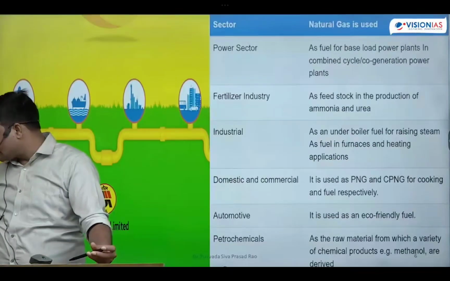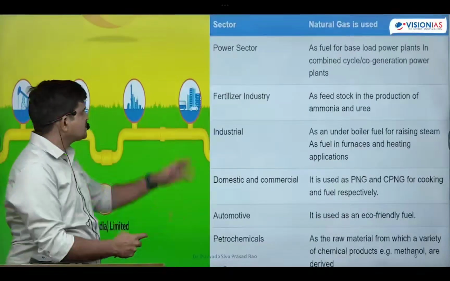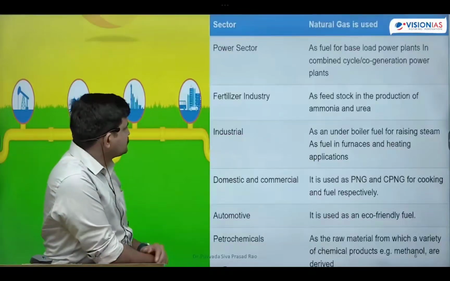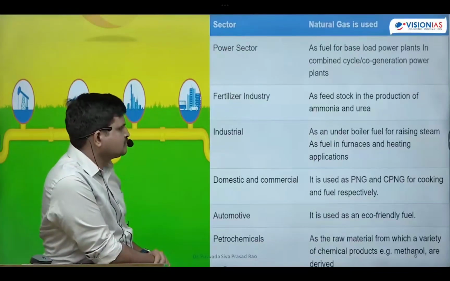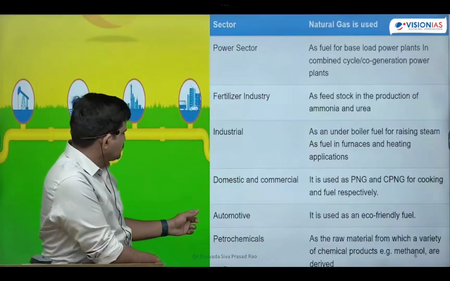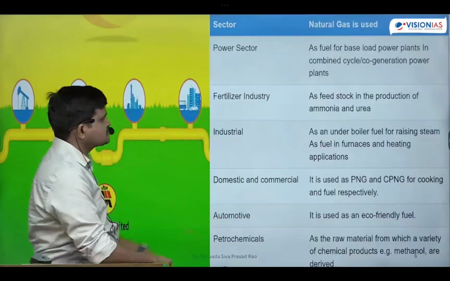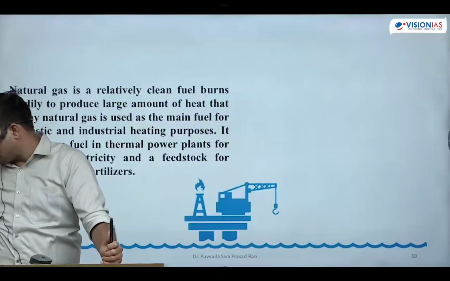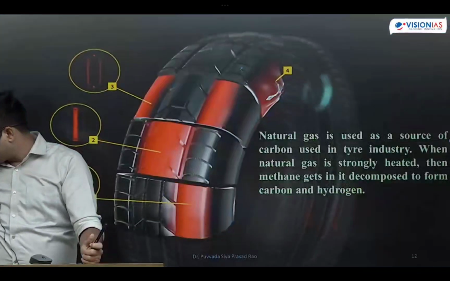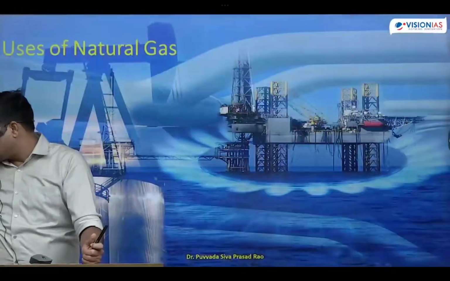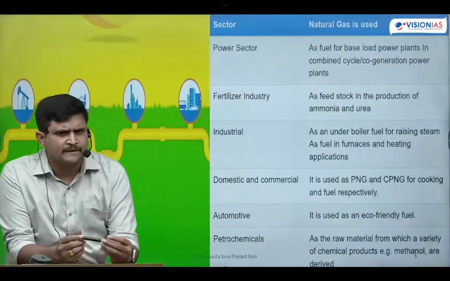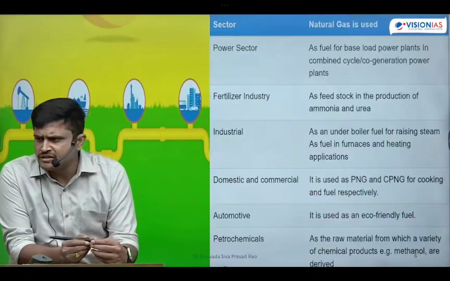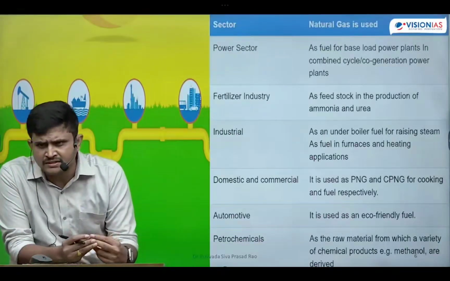And in which industries are we using this natural gas? Natural gas is used in the power sector for electricity generation, fertilizer manufacturing industries, industrial purposes like furnaces, domestic and commercial use, automotives, and petrochemical industries. In all these areas, natural gas is used currently, students. What are the other uses? In fertilizer manufacturing industries it is used as a hydrogen source. In rubber industries, it is used as a carbon source. Like that, natural gas is used for different purposes.